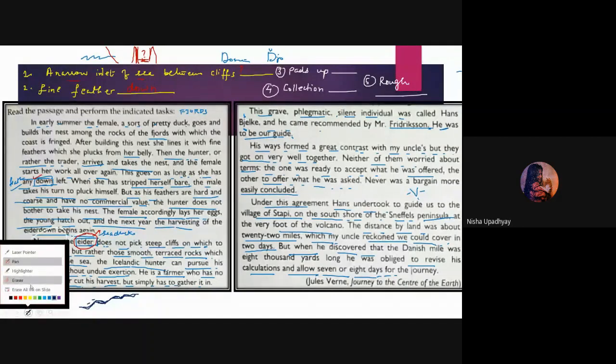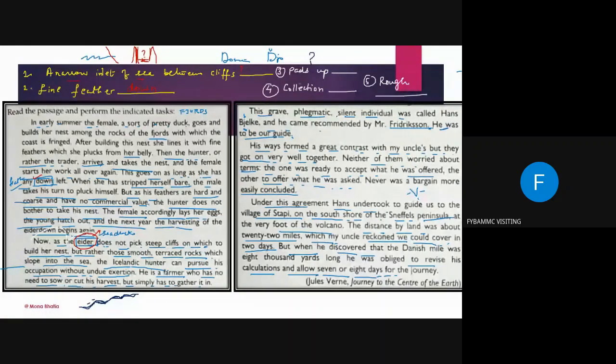Ma'am, can you repeat the question or write it in the chat box, please? These are five questions I've written here. You have to find five words. Which word in the whole passage means a narrow inlet of the sea between cliffs? Okay, then fine feathers is given already. Then which word means pads up? Okay, then which word means collection? Then which word in the paragraph means rough?